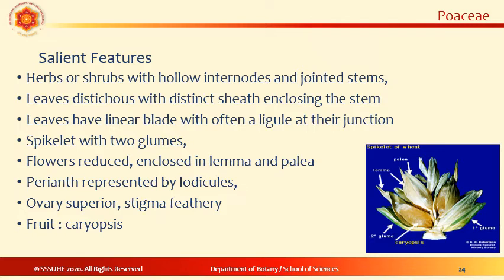The perianth is usually reduced to lodicules, and they may have 2 or 3 pendulous stamens and a single 2 to 3 carpellate ovary with 1 ovule. Important is that they have 2 or 3 plumose stigmas. Ovary is superior and plumose stigma means the stigma is feathery. Fruit is caryopsis.